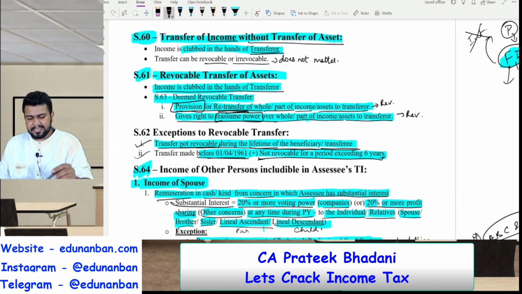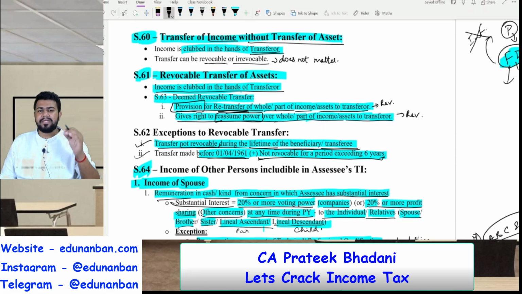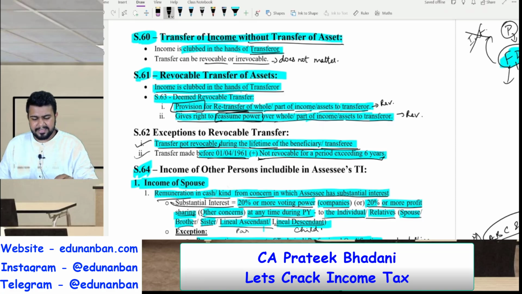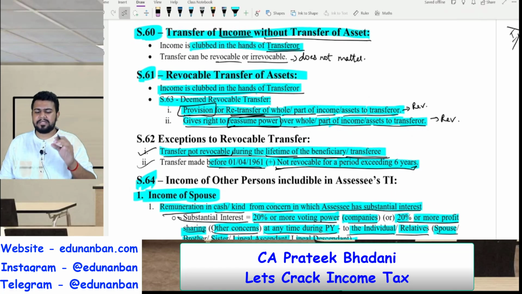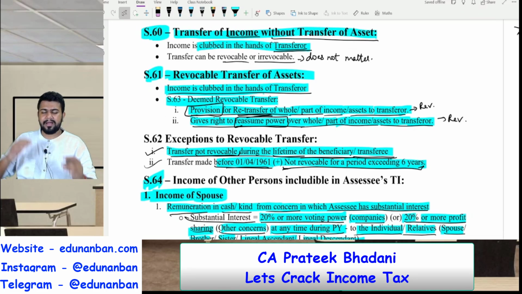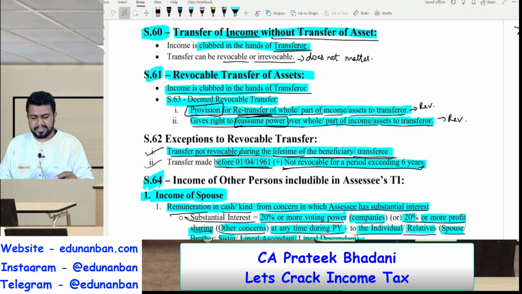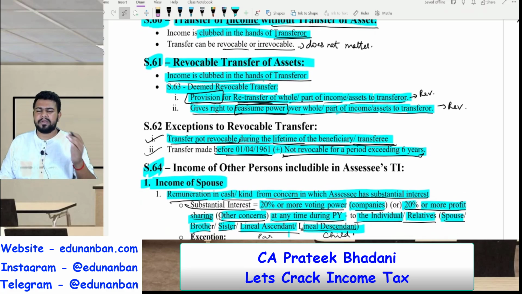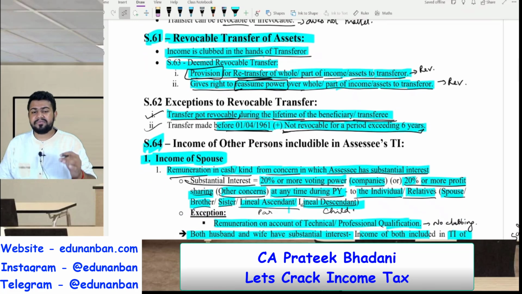Section 60 says if there is any transfer of income without the transfer of the asset, then income is clubbed in the hands of the transferor. So if I transfer my income without transferring my asset, then the income will still be taxable in the hands of the transferor, that is in my own hands. This transfer can be revocable or irrevocable. It does not matter.